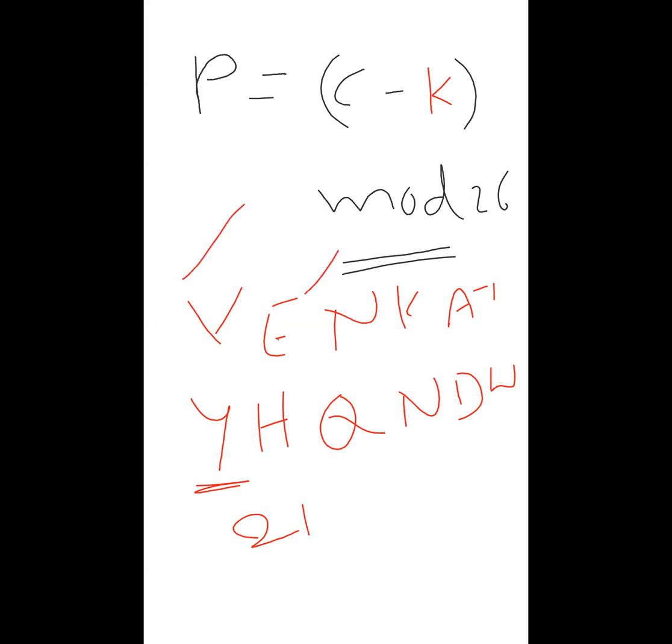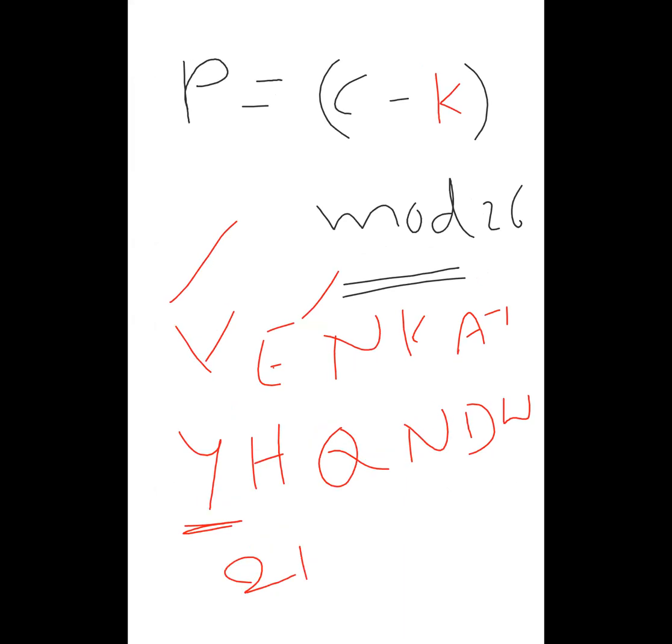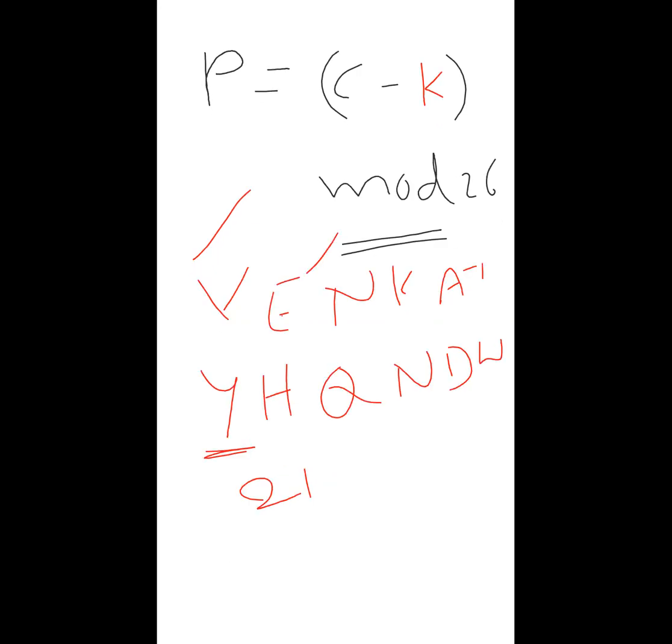So like that. Now your task is: for your name, write down the ciphertext and put it in the chat box. What is the K value? K value is your roll number. Roll number 1 means k is equal to 1.